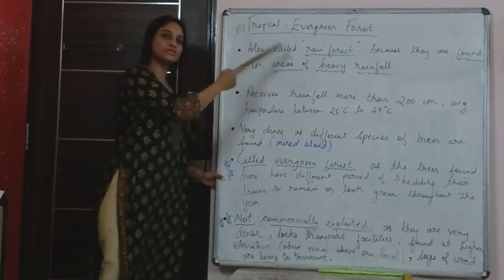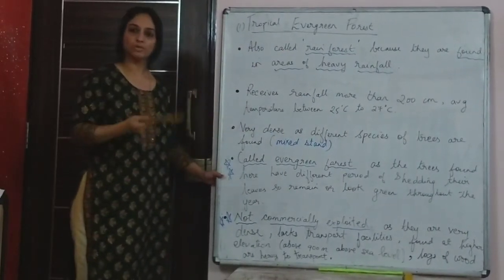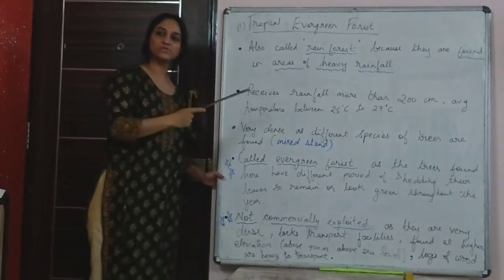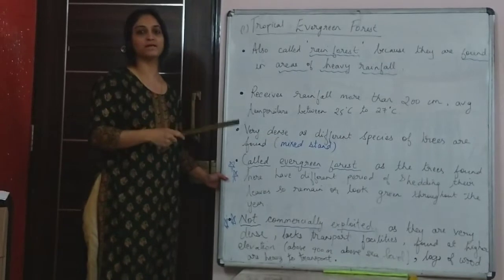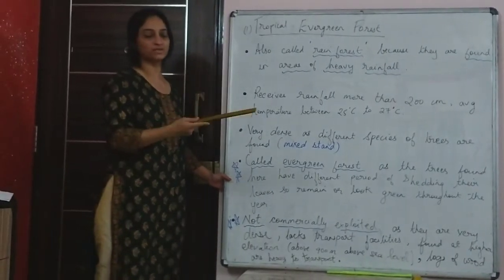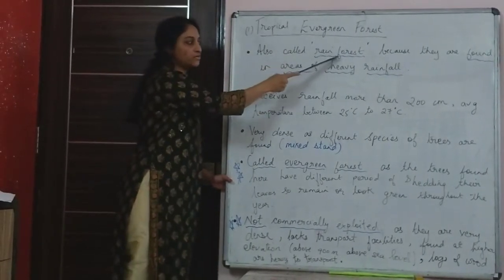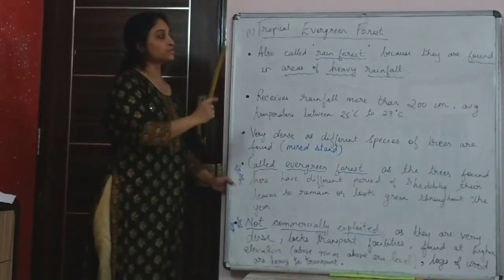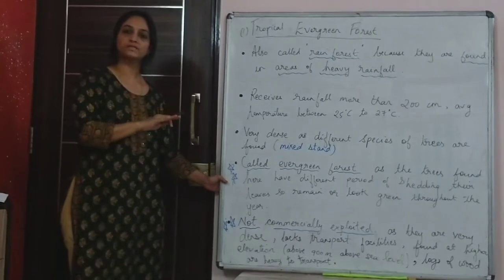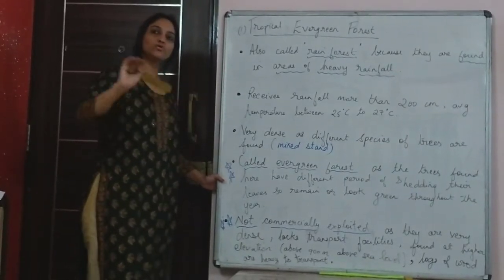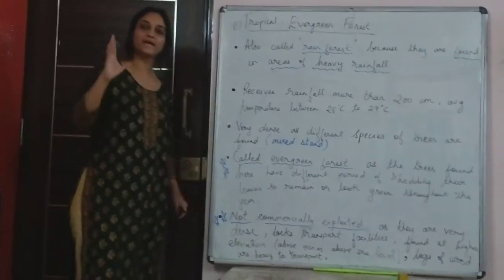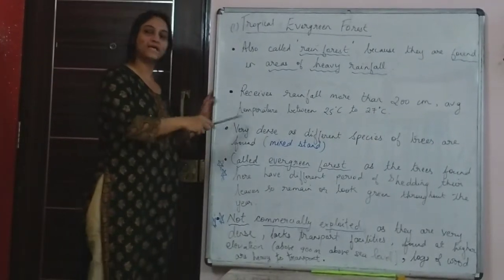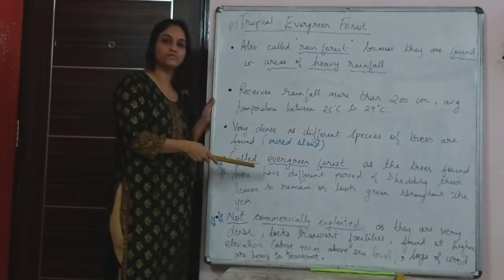Obviously, evergreen forest, because trees generally require a good amount of rainfall and abundant sunshine. So these forests are found in areas where there is a good amount of rainfall and an abundance of sunlight. So they are called rainforest and evergreen because of this reason. Also, the trees found in this forest grow to great heights, almost 60 meters and even more, because like I said, they get a lot of rainfall and good sunshine.